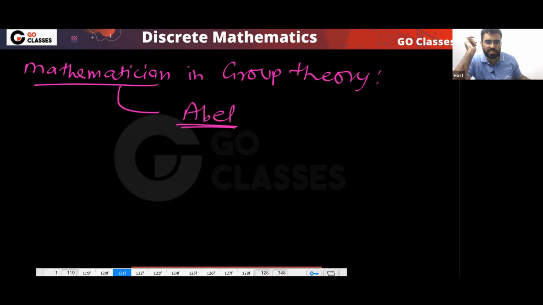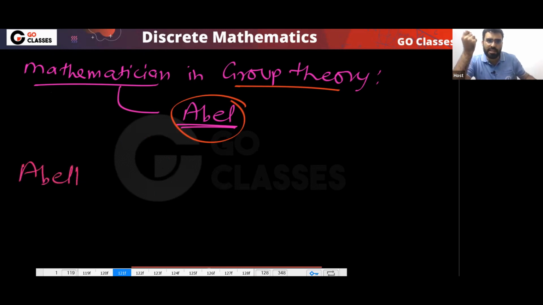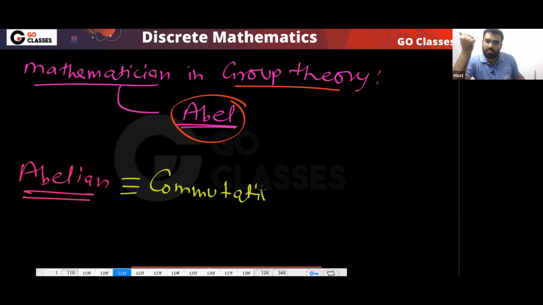I forgot the first name, but you can check it. To pay tribute to this mathematician, the commutative property is named abelian. So whenever you see the word abelian, it automatically means commutative. This word abelian is associated with commutative.